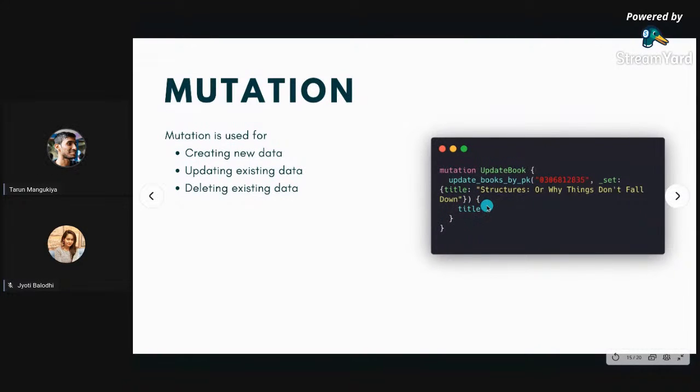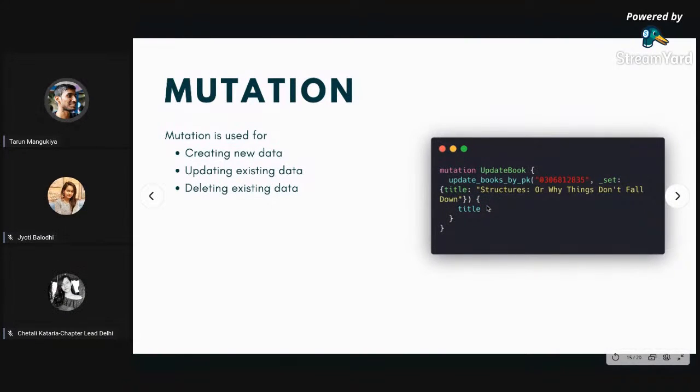I can also add more fields, because update book will always respond with a book, right? Object type book. So you can list them down in the curly braces, and it will respond with the data. The syntax for mutation is the same as query. You just change query to mutation, and the name is not relevant, it is used for front end caching and all. Then in the curly braces, the name of that mutation. In this case, the name of the mutation is update books by underscore pk, primary key.